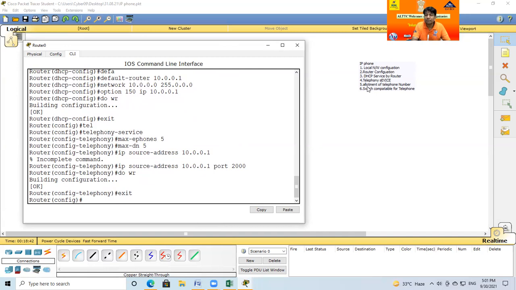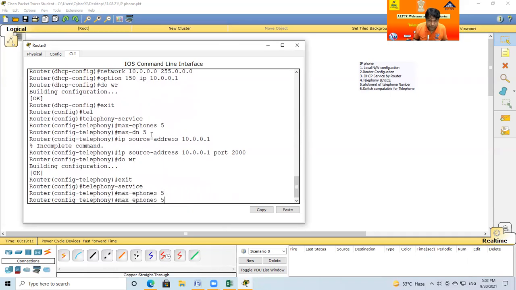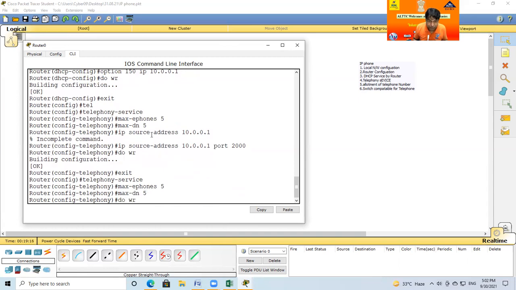Now point number 5, allotment of the telephone number. How to write the telephone number? So you just command firing. One more thing, I come back again, because one command is missing in this case. Otherwise, you go back and repeat again here. Telephony service. Okay, and max-ephones 5. Max-dn is 5. Maximum IP source is from.